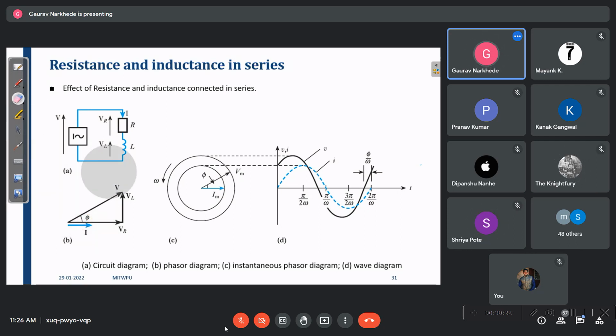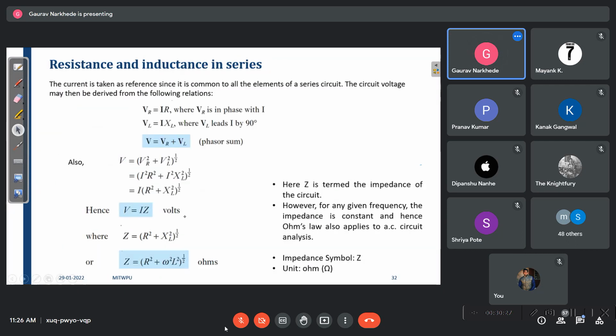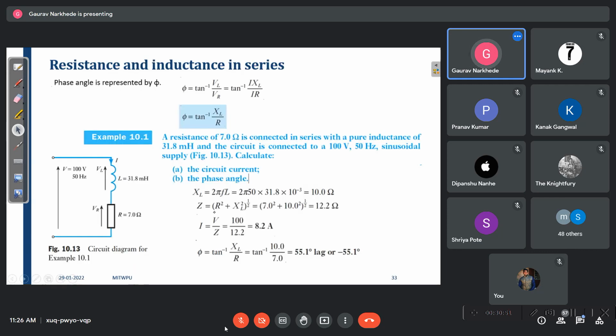And what is tan phi? XL upon R, right? And what is the total voltage? It is nothing but the phasor addition. Phasor addition matlab kya? Root of VR square plus VL square. So if you want to find the voltage, this is the formula. If you want to find the total impedance of the circuit, again we need to do the vector addition of the resistance offered by the resistor plus the resistance offered by the inductor. Correct? ये formula सब हो गए थे हमारे?